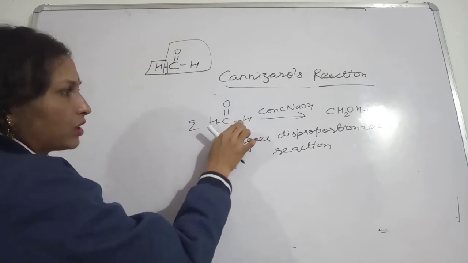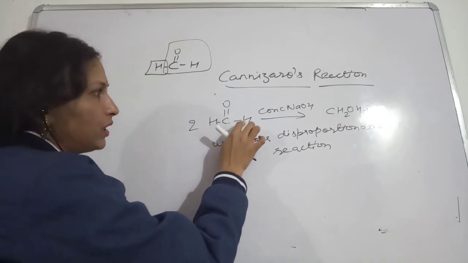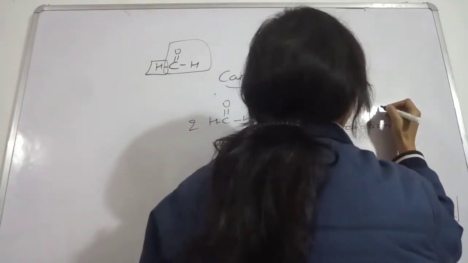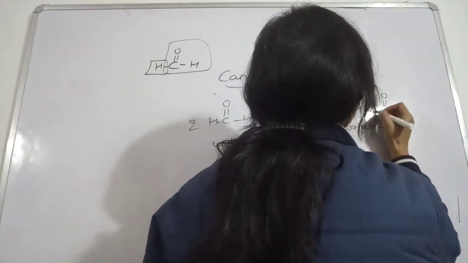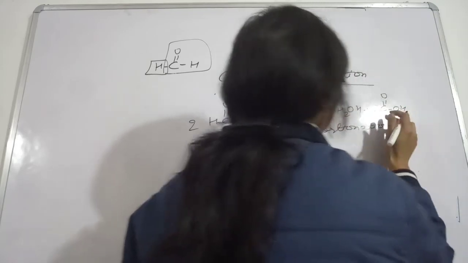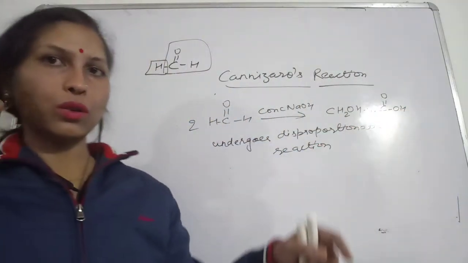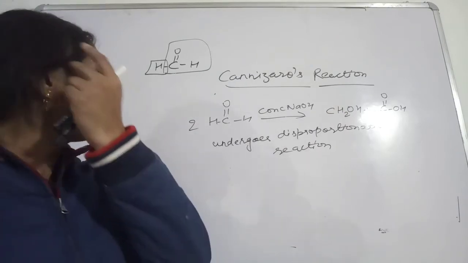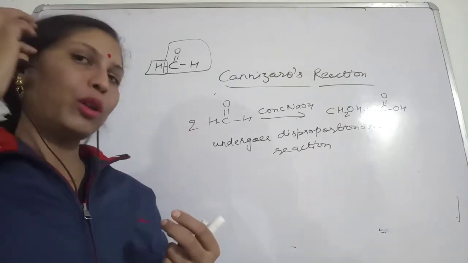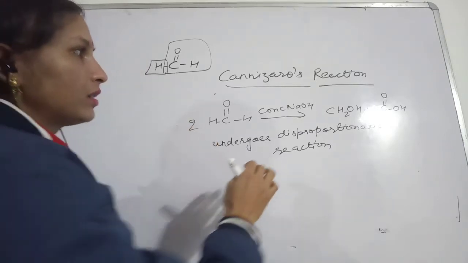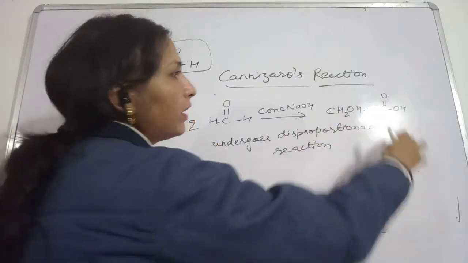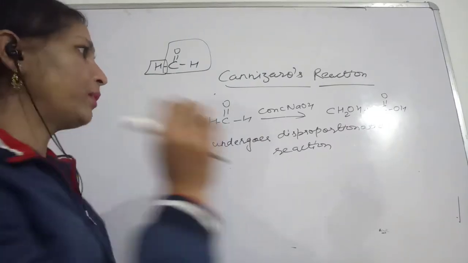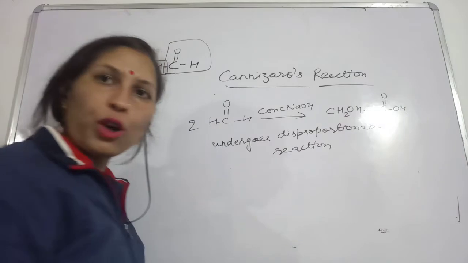If one oxygen comes and gets attached to this carbon, then we will get formic acid, HCOOH. So from two molecules of the aldehyde, formaldehyde, that we have taken, in this case we got one alcohol and one carboxylic acid, formic acid.